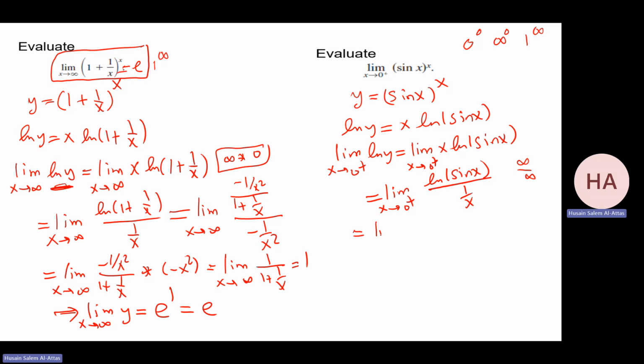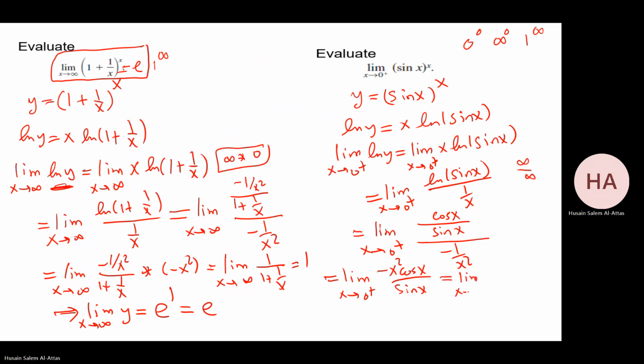Okay, so that I can apply L'Hopital's rule, I have what? That will be 1 over sine x times cosine x over minus 1 over x squared. This limit is what? Limit as x goes to 0 from the right. This one I can take upstairs. That will be minus x squared cosine x over sine x, which I can rewrite as minus x times x cosine x over sine x.